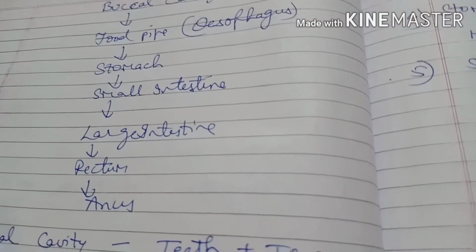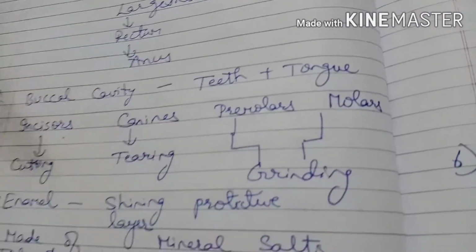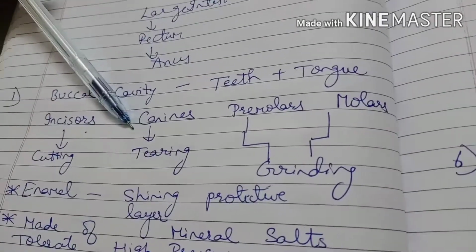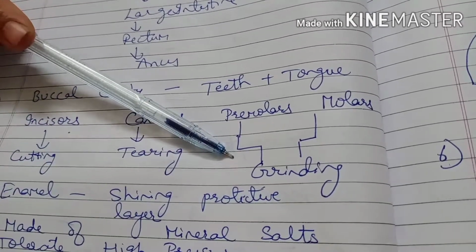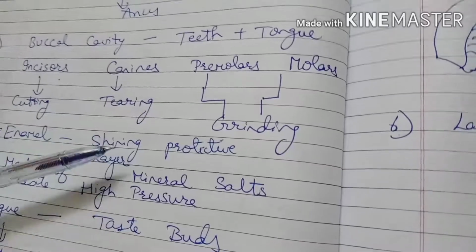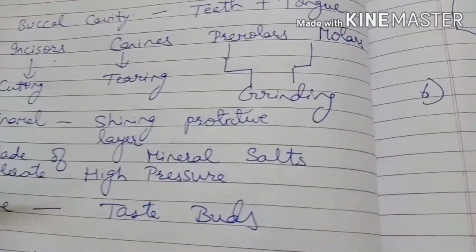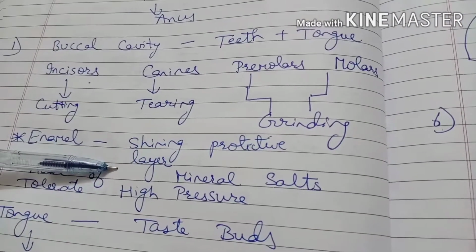Teeth we have of four types: incisor, canine, premolar and molars. Incisors are used for cutting of food, canines are used for tearing of food, premolars and molars are used for grinding of foods. Inside the teeth, on the top layer we have a shiny protective material which is called enamel. The white colored part of the teeth on which we do the brushing is called enamel.